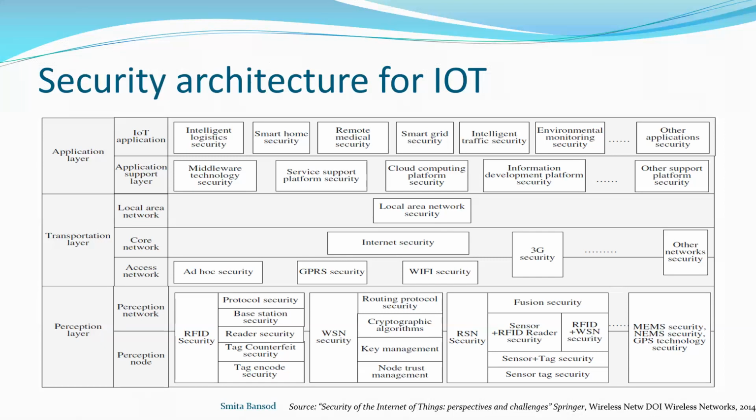Then the last level, that is the IoT application. If we are using different kinds of IoT applications, we have to consider security according to that application, because the security requirement differs from application to application. If we are using remote medical services, here data security is important. When we are talking about the smart grid, connectivity is very important. So likewise, according to the application, we have to think about the security.